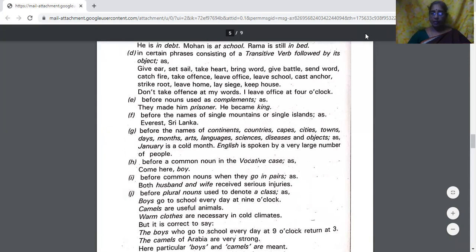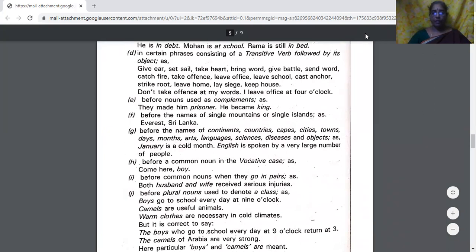Don't take offense at my words. I leave office at 4 o'clock. I leave school at 1 o'clock. And so on. Before nouns used as complements, as they made him prisoner, he became king. Before the names of single mountains or single islands, as Everest, Sri Lanka, and so on.